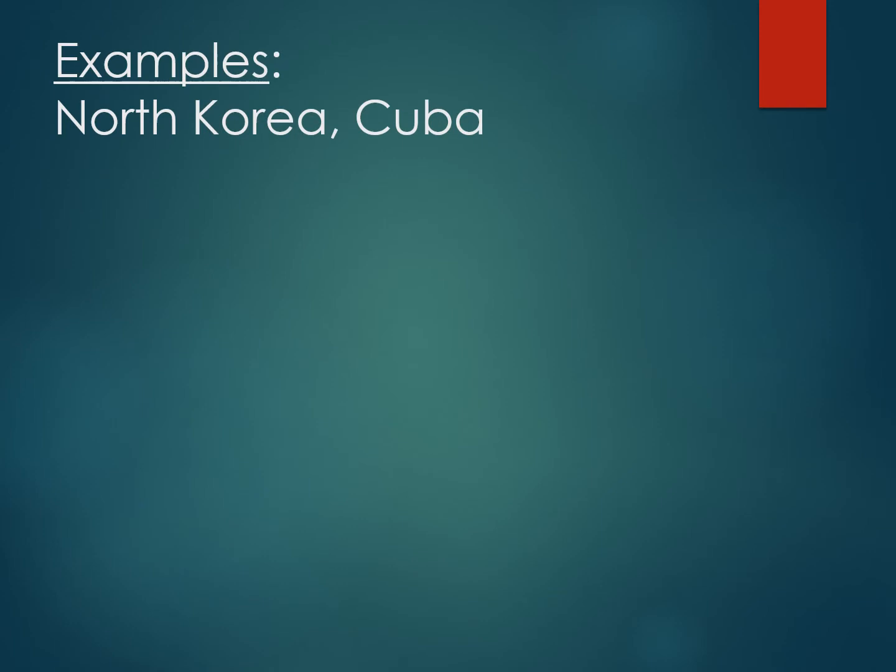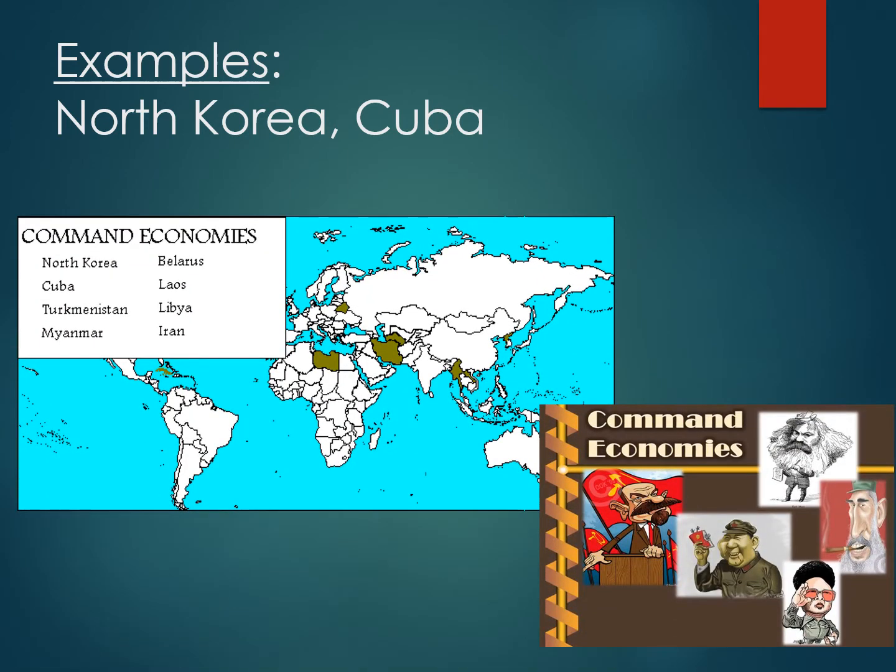Examples of a planned economy are countries like North Korea and Cuba. We also have countries like Belarus and Laos and Libya that adopt a planned economy.